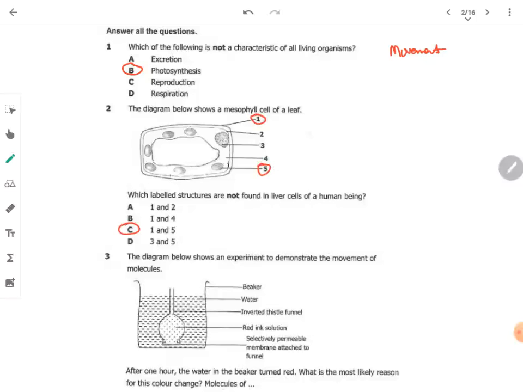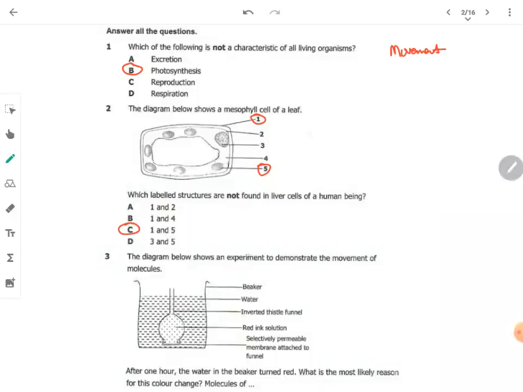Question 3. The diagram below shows an experiment to demonstrate the movement of molecules. We have a beaker, water, an inverted funnel, red ink solution, and a selectively permeable membrane attached to the funnel. It says, after 1 hour, the water in the beaker turned red. What is the most likely reason for this color change?